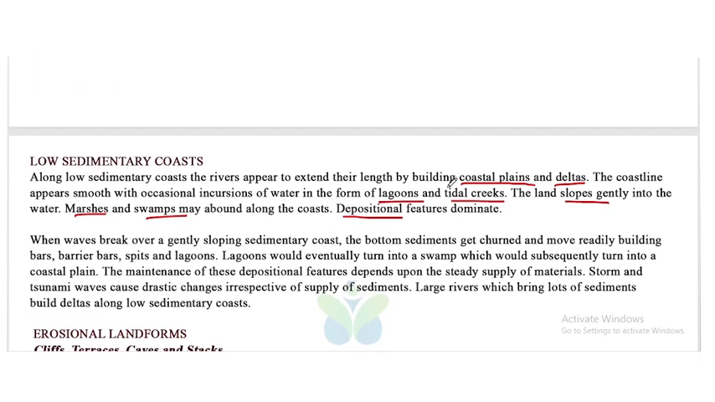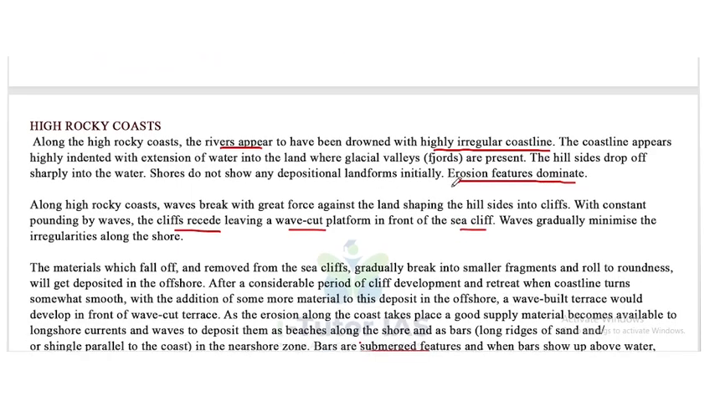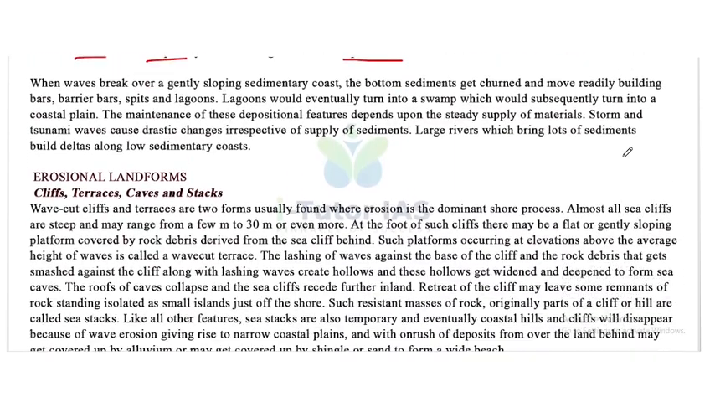In low sedimentary coast, depositional features dominate, but in the high rocky coast, erosional features dominate. When waves break over a gently sloping sedimentary coast, the bottom sediments get churned and move readily, building bars, barrier bars, spits, and lagoons. Lagoons would eventually turn into a swamp, which would subsequently turn into a coastal plain.